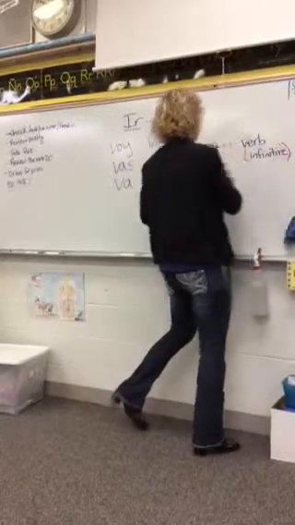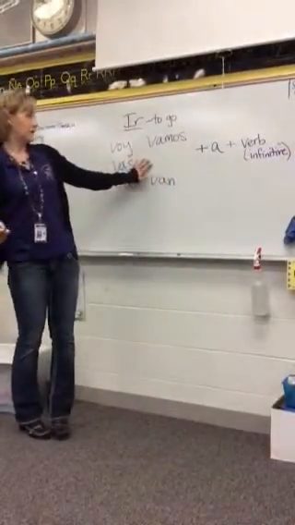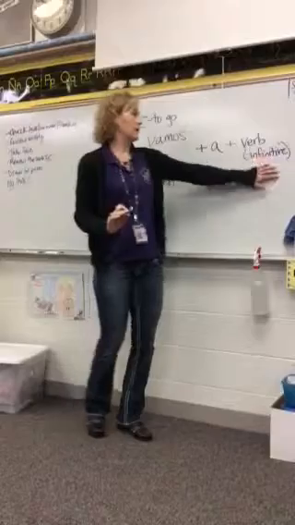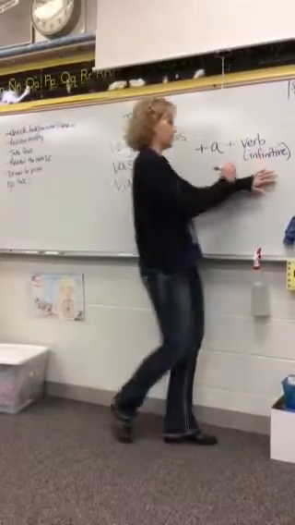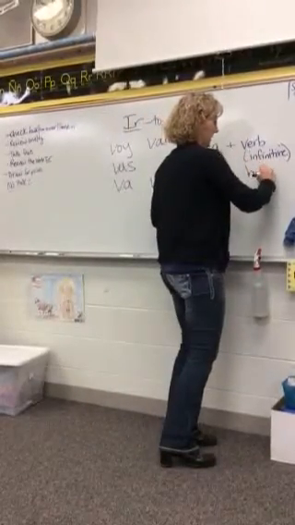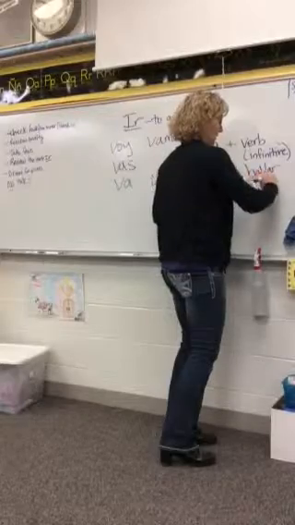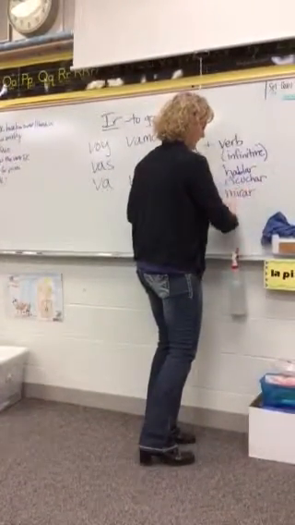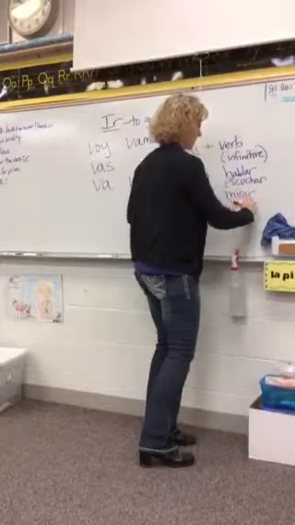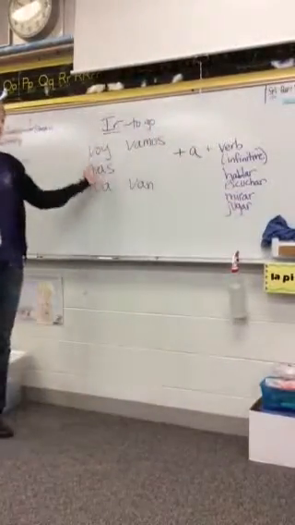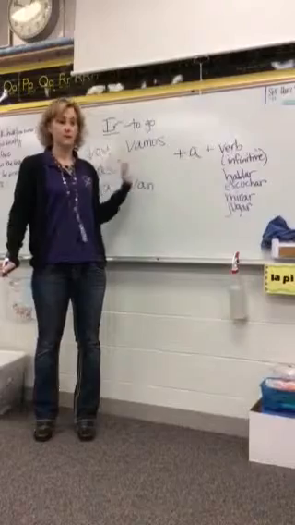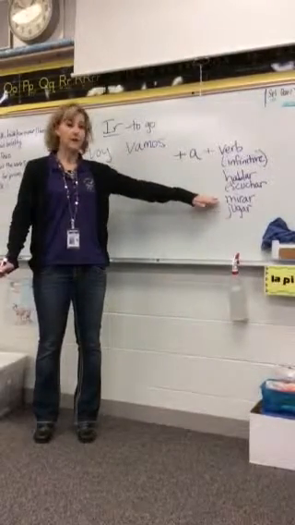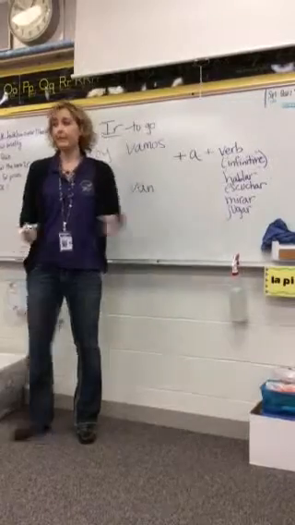So we're going to add one of these conjugated forms of ir, then an a, then a non-conjugated form of a verb, like hablar, like escuchar, okay, like mirar, or jugar, okay? Those would be examples of what you would say. So you're going to say that you're going to do something, going to talk, going to listen, going to look at or watch, going to play, okay?